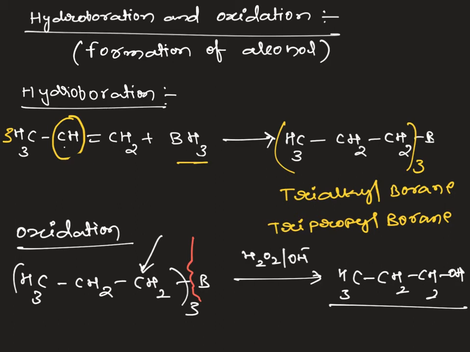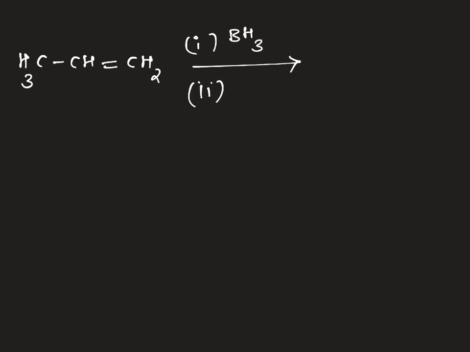So this is the hydroboration and oxidation reaction. It is a conversion of alkene into alcohol. Let's take some examples. The first example I am taking is propene, CH3 CH=CH2. If I do hydroboration oxidation, that is BH3, and the second step is oxidation in the presence of hydrogen peroxide in basic medium.